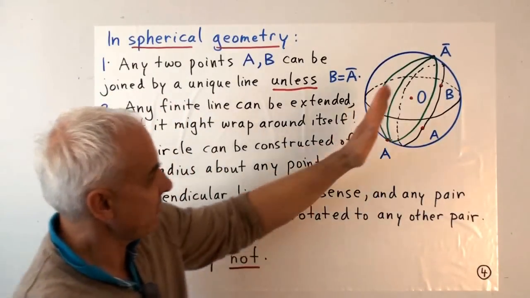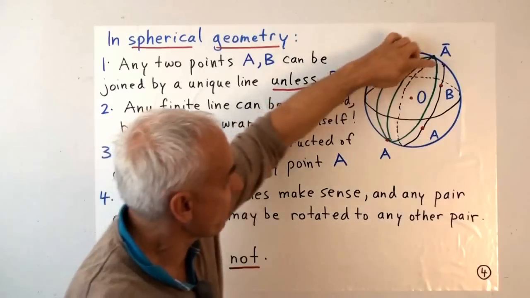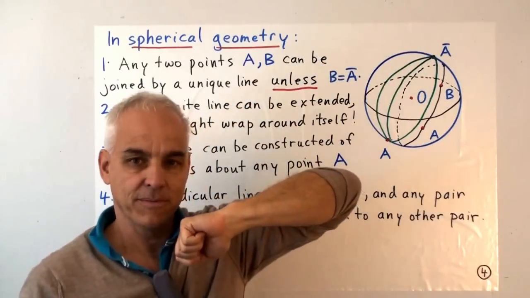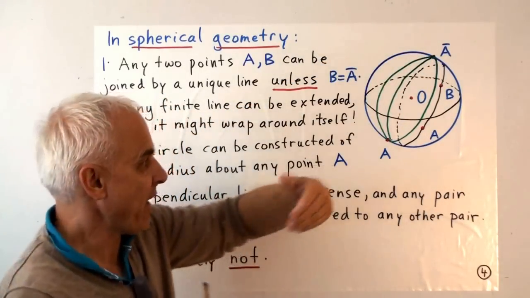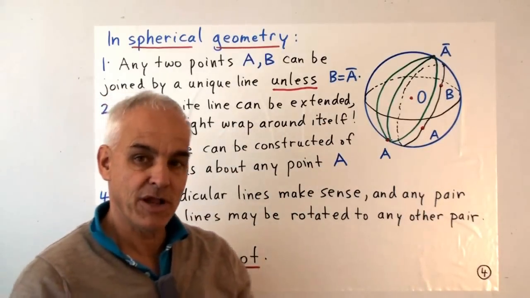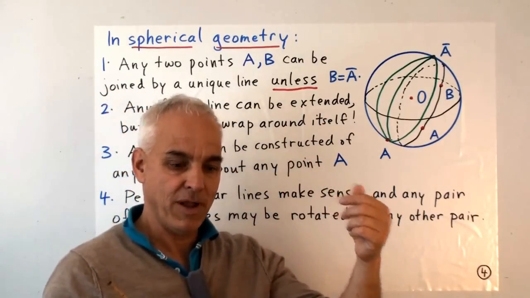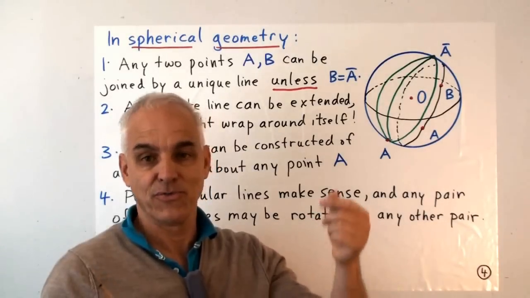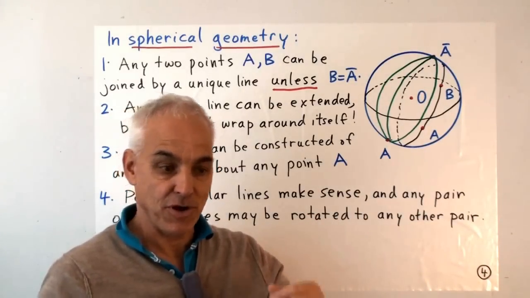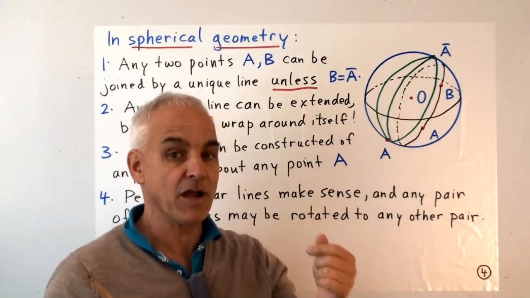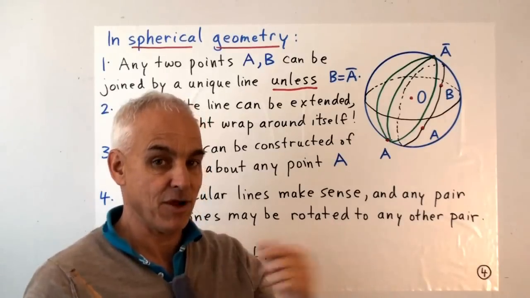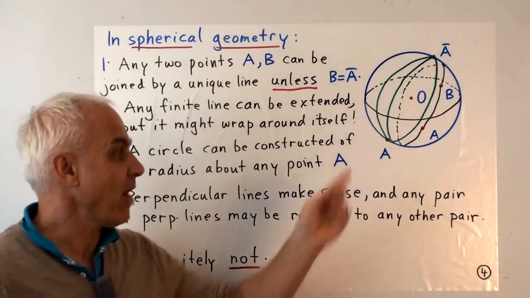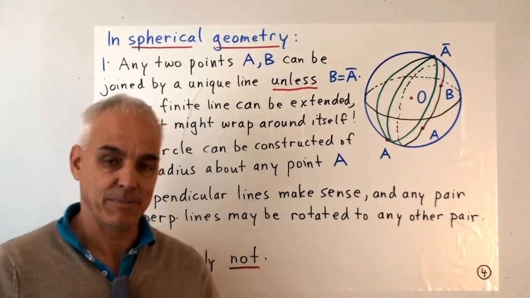That corresponds to the fact that there are an infinite number of great circles that pass through the 2 antipodal points. In fact, we saw that in the earlier picture. If we choose the North Pole and the South Pole, then all the lines of longitude are great circles which pass through the 2 points. So there are lines, but they are not unique if A and B are antipodal. So there's a bit of a qualification there arising from the existence of antipodal points.